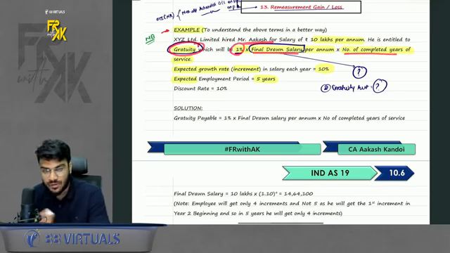Why? If you work for 5 years, in 5 years you will get only 4 increments. How come, sir? Assume your articleship, you work for 3 years, but you only get 2 increments. Why? If your stipend is 3,000, 4,000, 5,000, how many increments did you get? From 3 to 4, 1 increment, from 4 to 5, second increment. So when you're working for 3 years, you get 2 increments. That means when you're working for 5 years, you will get 4 increments. As simple as that. So we will do 1% into the salary after 4 increments into number of years of service. So you will get 73,205.